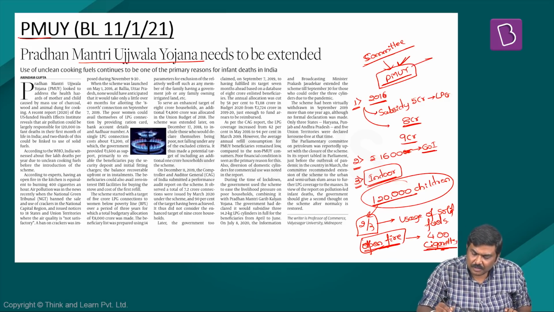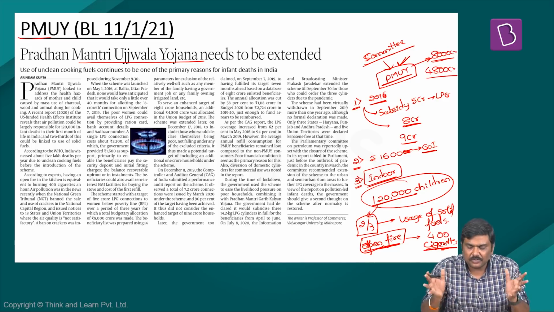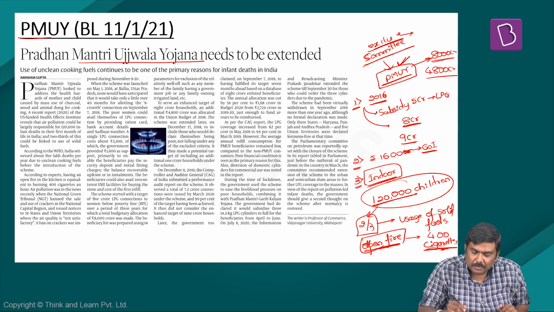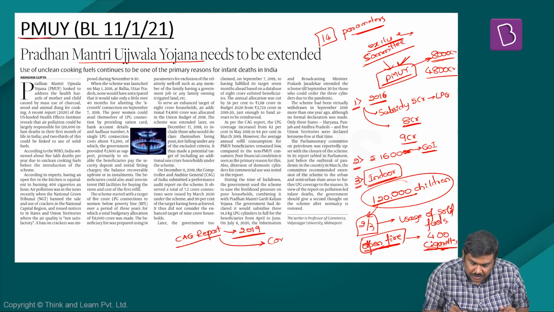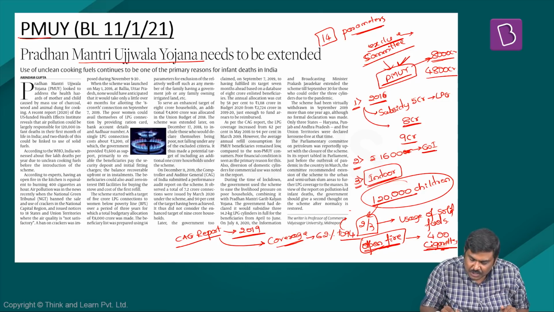And as mentioned earlier, for 5 crore beneficiaries, the Government of India wanted to provide subsidy. So 8,000 crore rupees was allocated. This was further increased by 4,800 crores with the expansion of the beneficiaries. And to identify the beneficiaries, the Government of India used 14 parameters. Now in addition to this, there is a mention of the CAG report. The CAG report, which was published in 2019, has stated that the coverage of LPG has increased from 62% to 94% by March 2019.